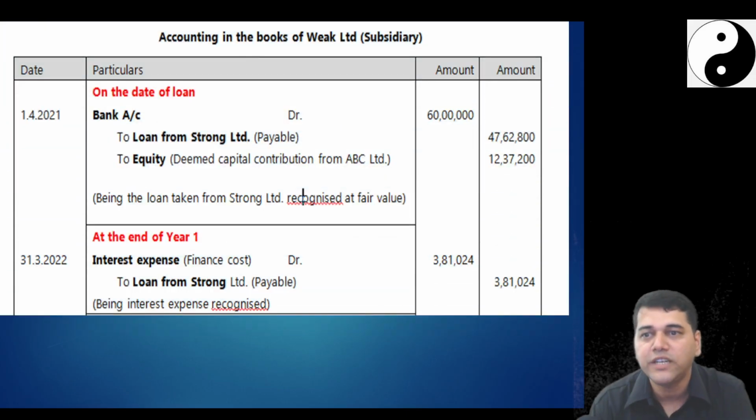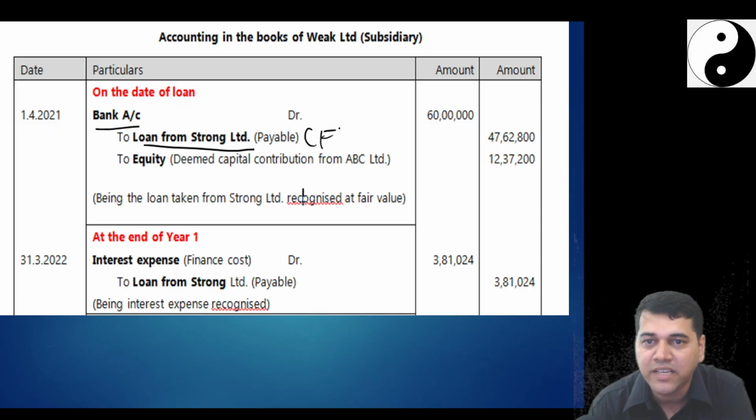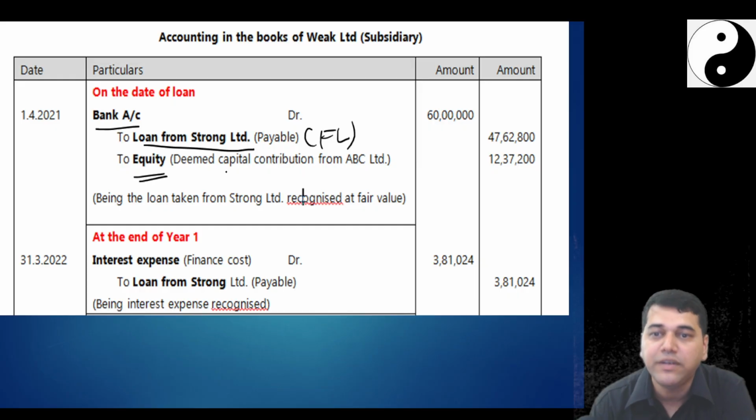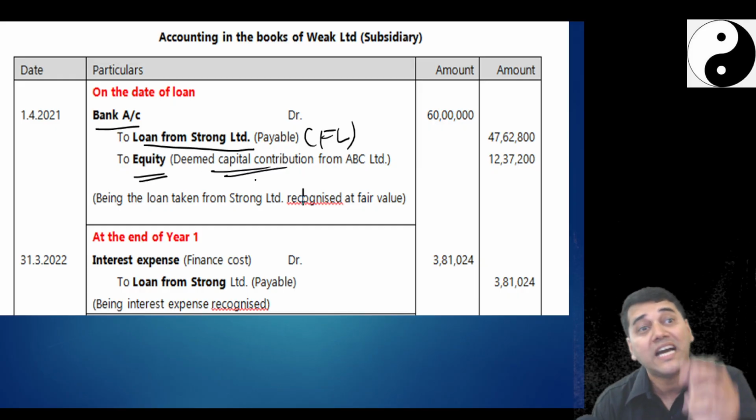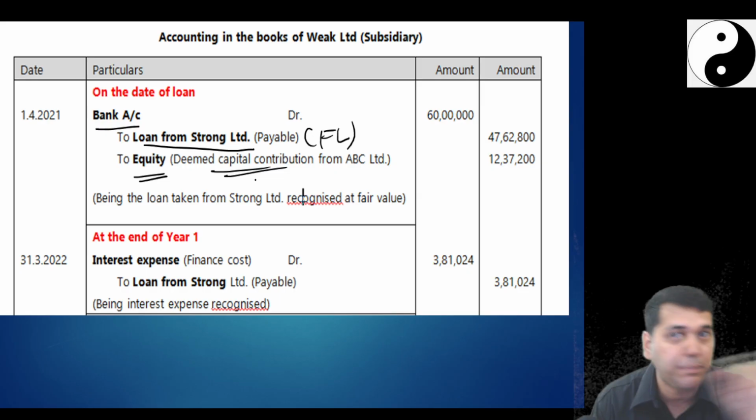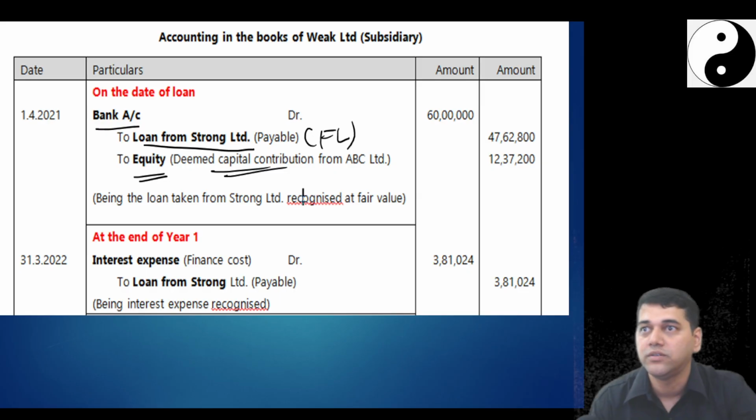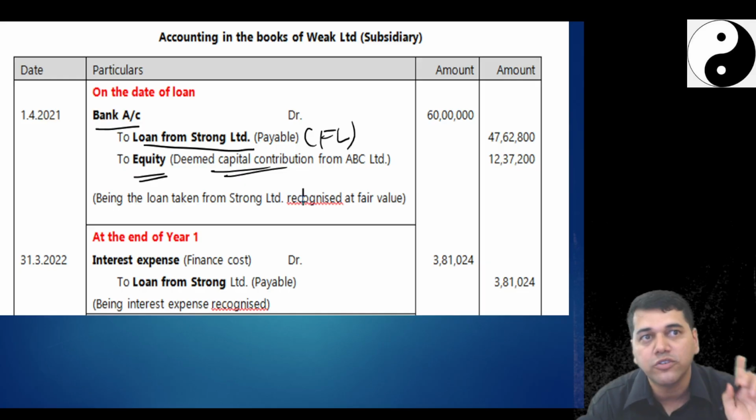Next, I will go to the difference. On the date of the loan, you took the loan from the parent, it's the financial liability. That's why you credit. And equity, it is deemed contribution. Where do you show? In other equity. Because you cannot show in equity share capital. It is not shares issued. Only shares issued you will show in equity share capital.